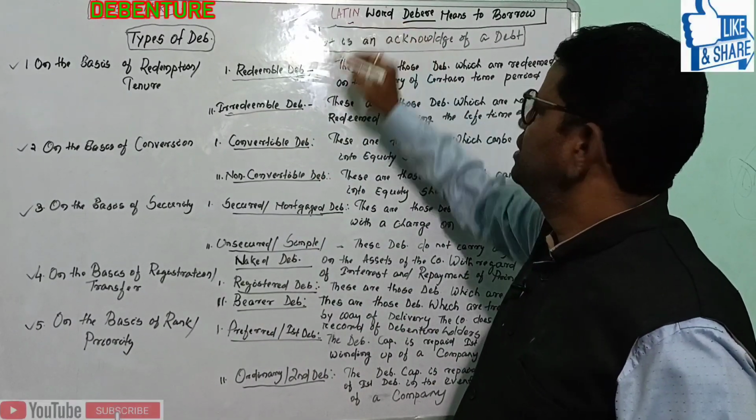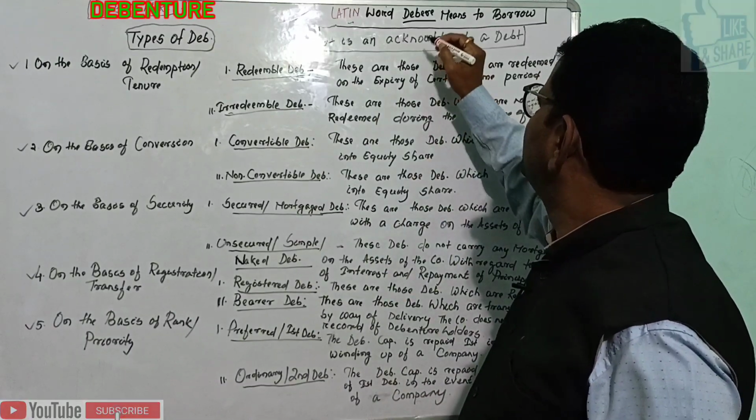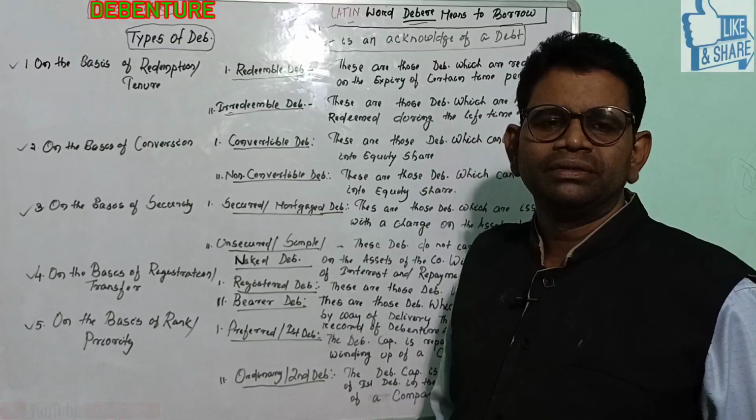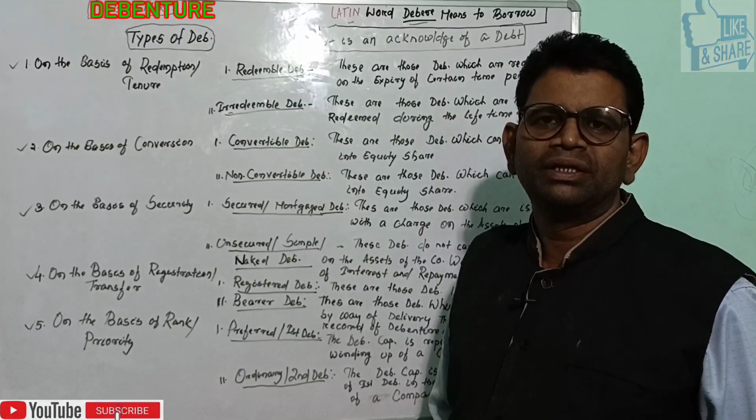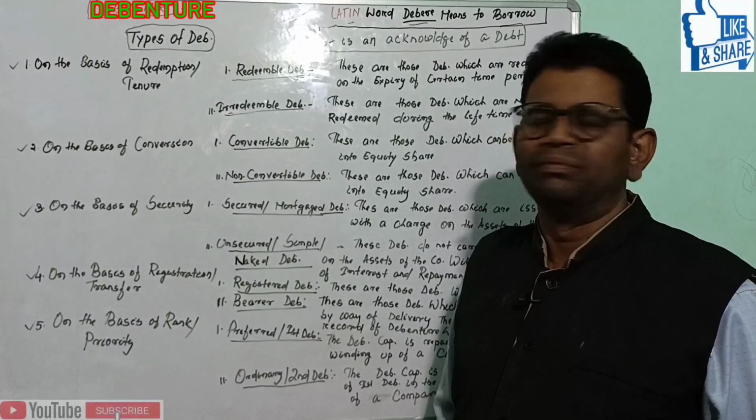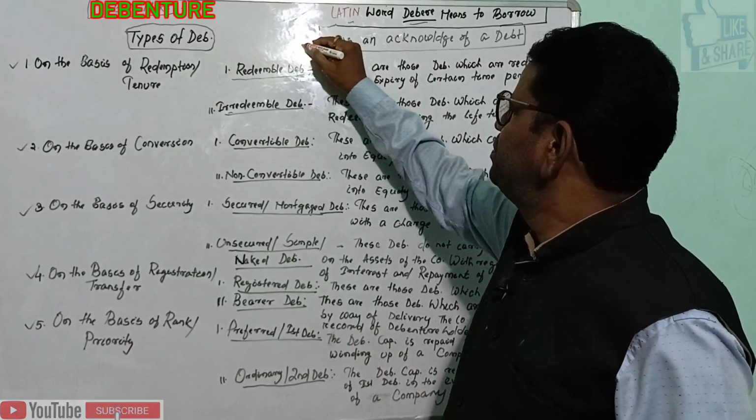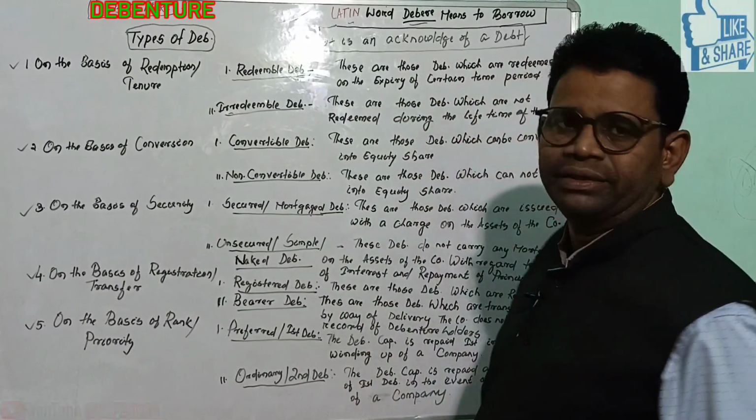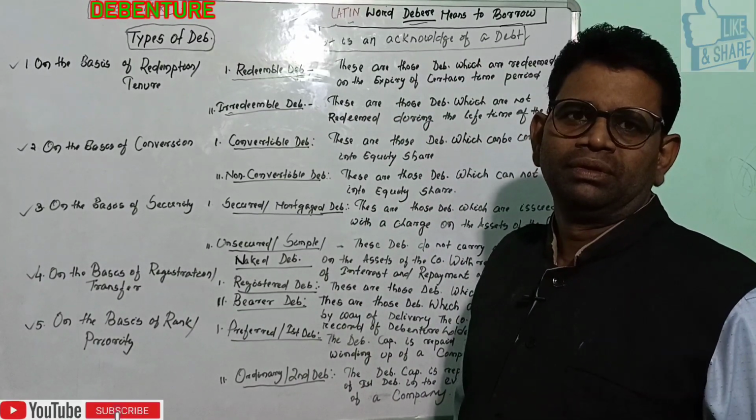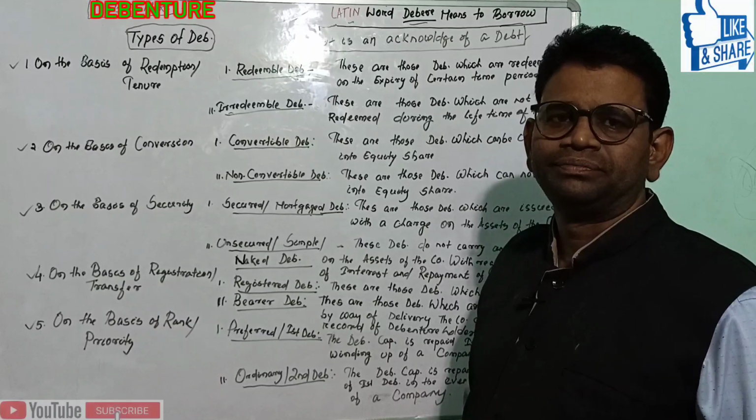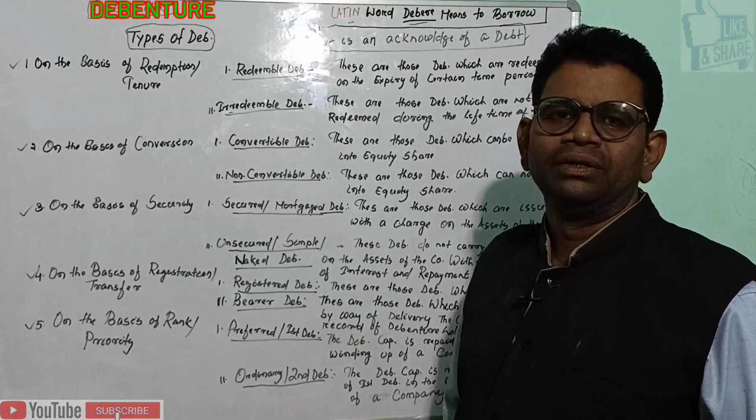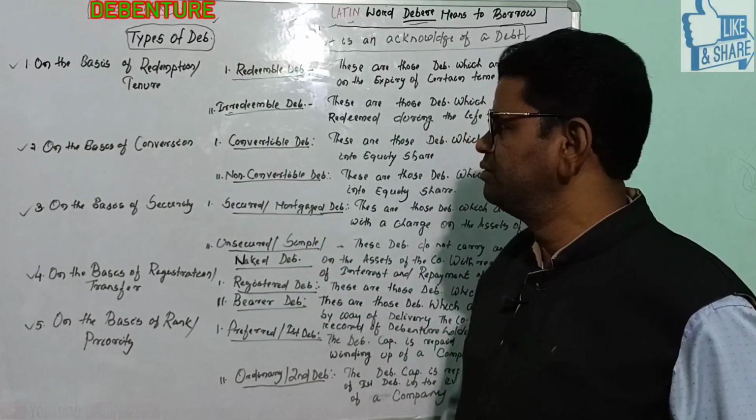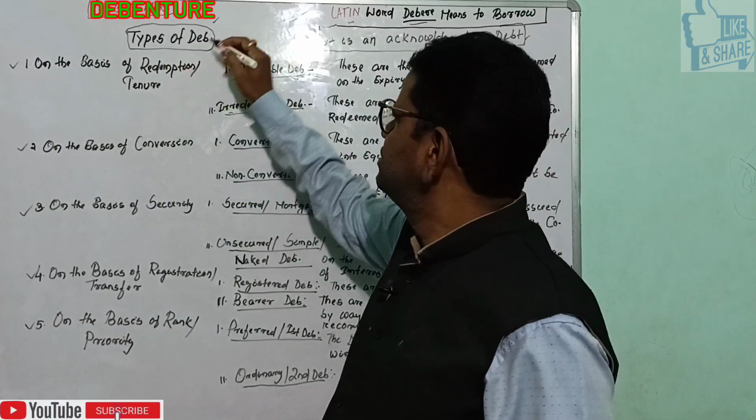The word debenture has been derived from the Latin word debere, which means borrow. Debenture is nothing but a loan to the company. The popular meaning of debenture is an acknowledgement of a debt. Debt means a loan. A company will raise capital through the issue of debenture capital to the general public. Now we will discuss the types of debenture.